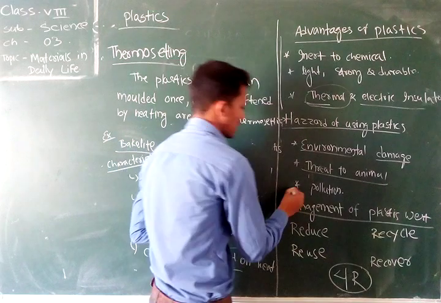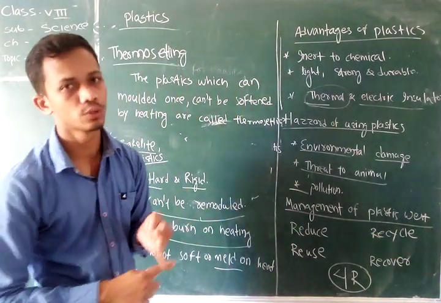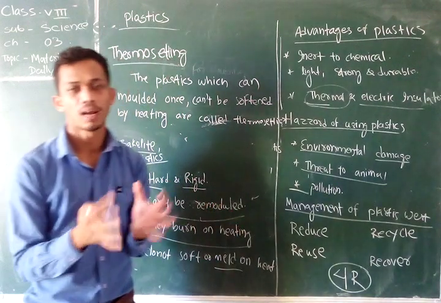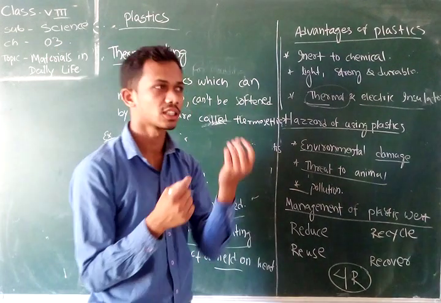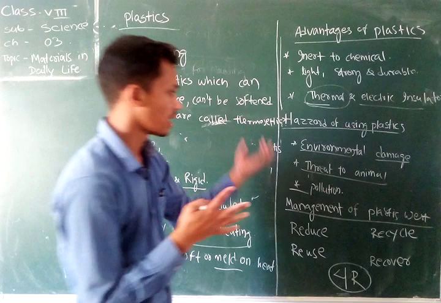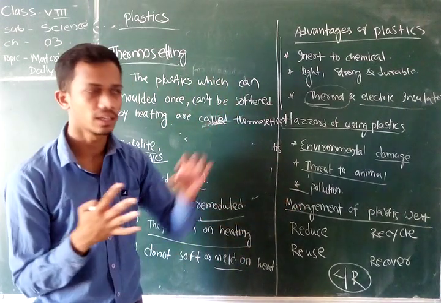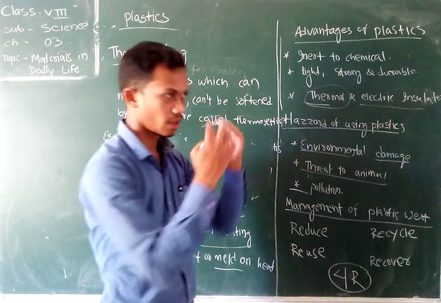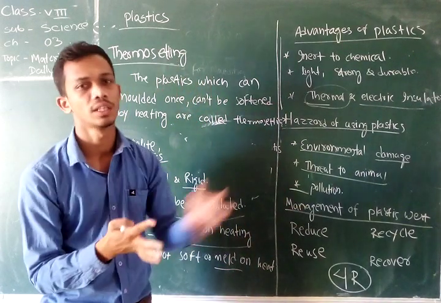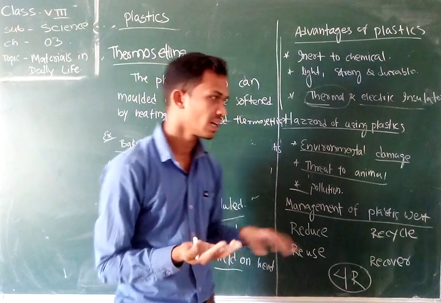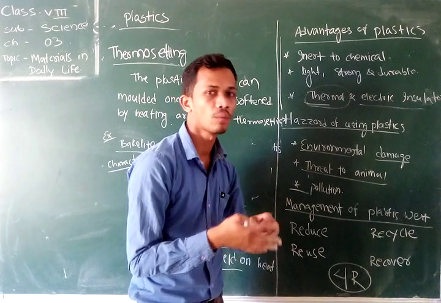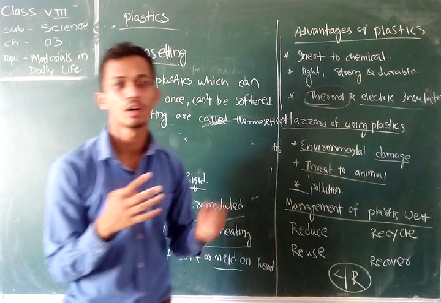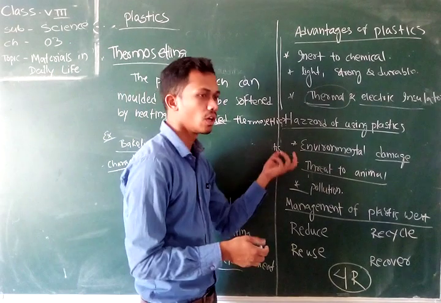After that, it causes pollution: air pollution, land pollution and water pollution. How? When we burn plastic objects, they cause severe smoke, resulting in air pollution. Whenever we throw it into any water body, be it a sea, a river or a pond, it can cause severe damage to aquatic animals and decreases the quality of the water. So it causes water pollution.